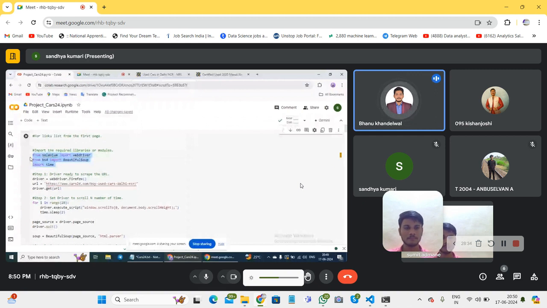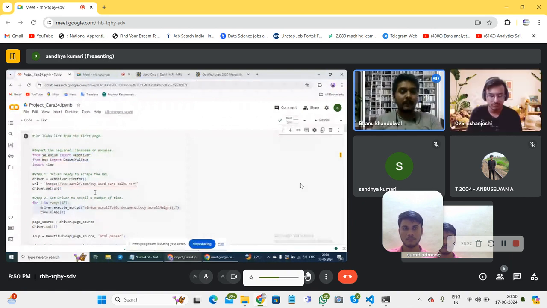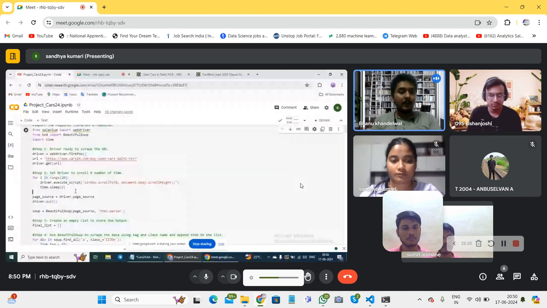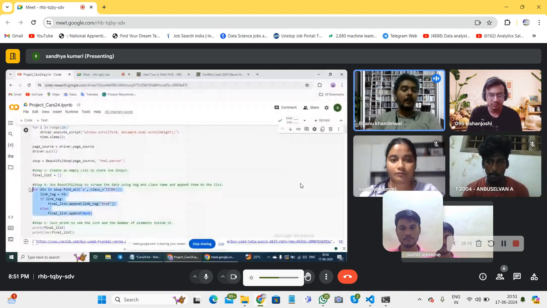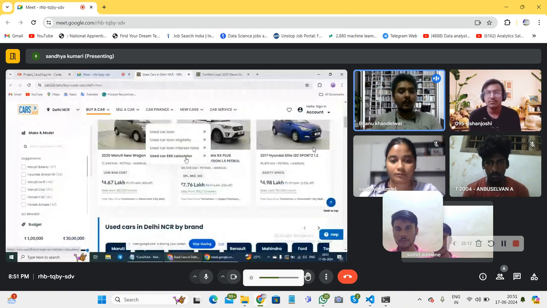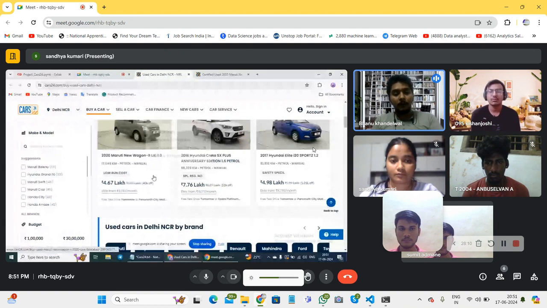Our team successfully solved this problem by applying a for loop over all the div tags of the cards. We inspected the whole data, and then on the parent class name we applied the for loop to extract the full links.